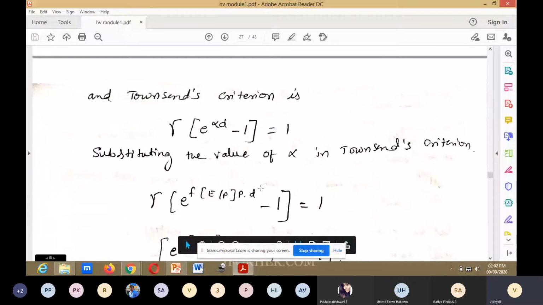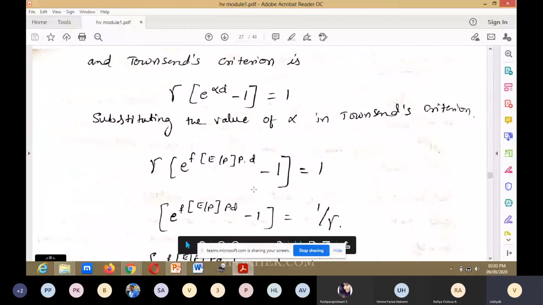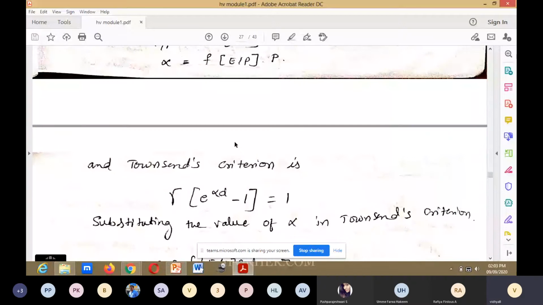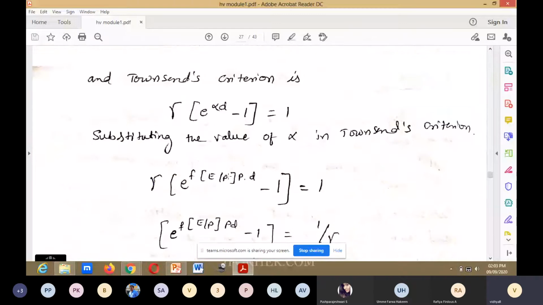Substituting the value of alpha, which is f of E divided by P into P, in this equation, you will get the next equation.